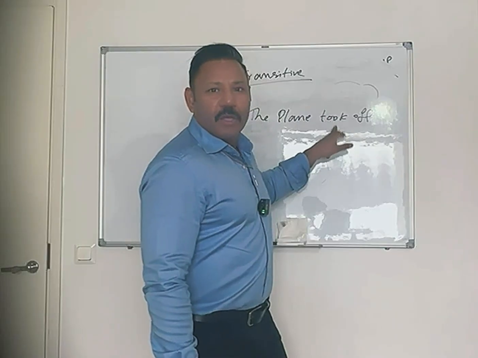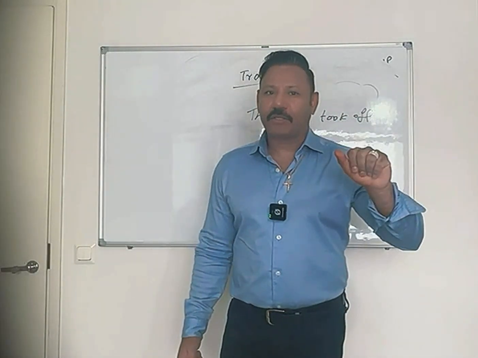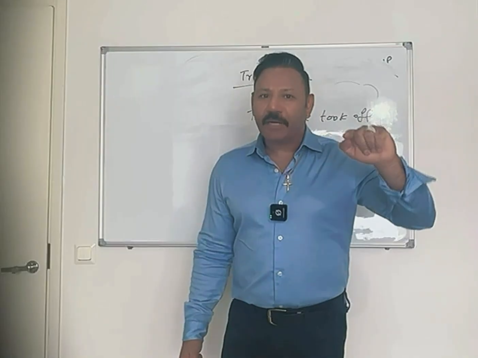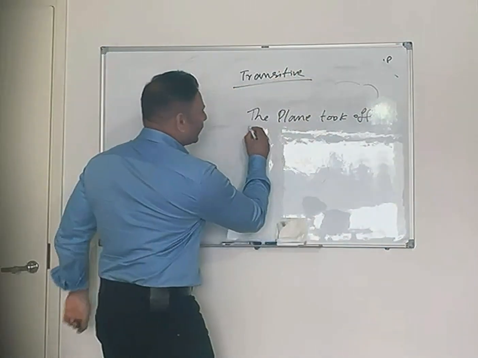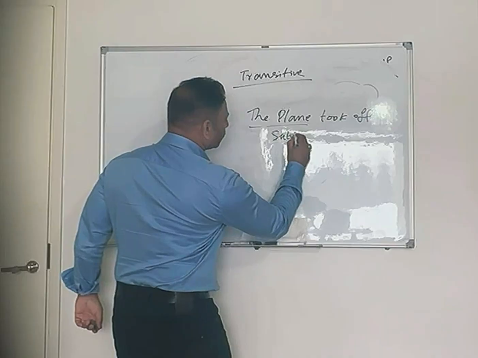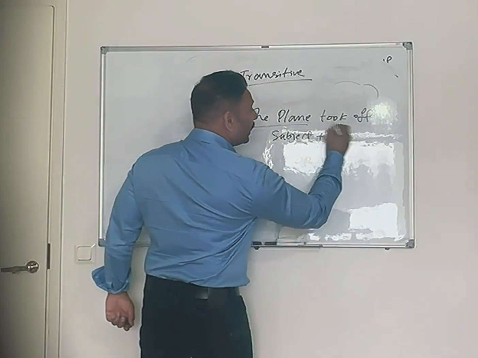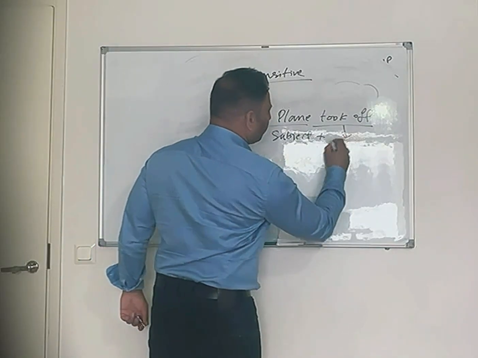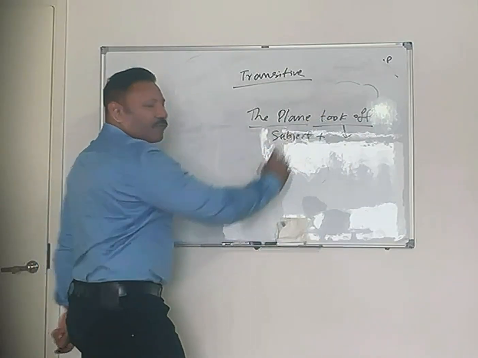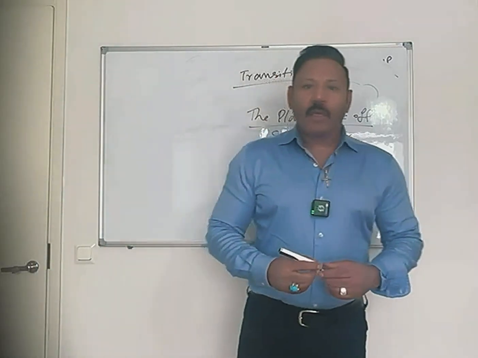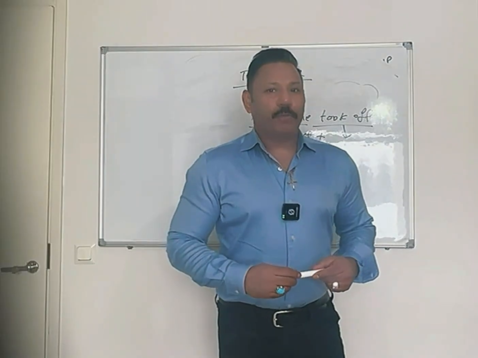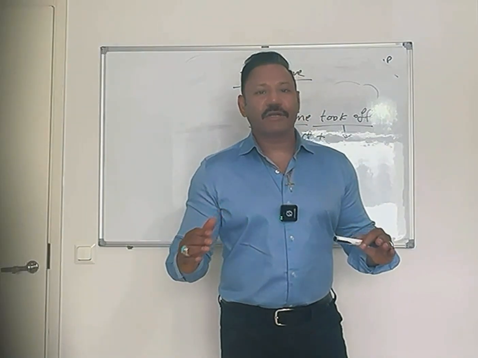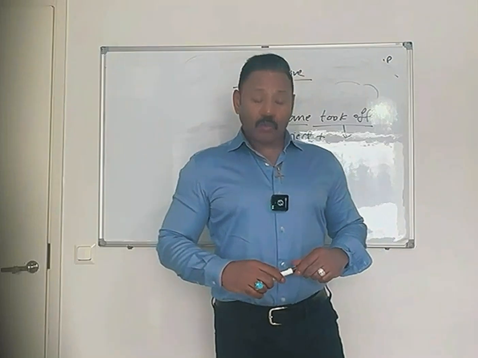But there is a subject. So subject plus phrasal verb and no object make intransitive phrasal verbs.